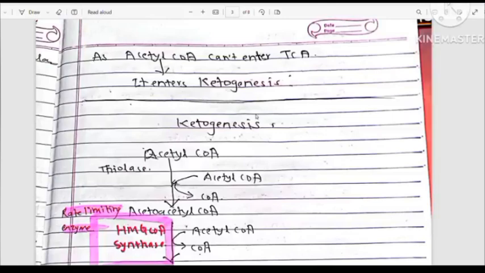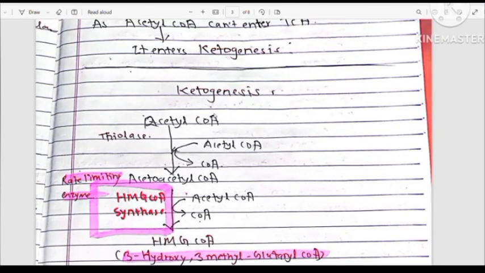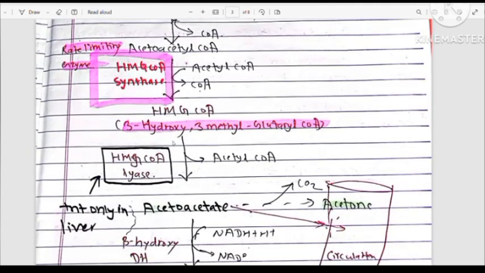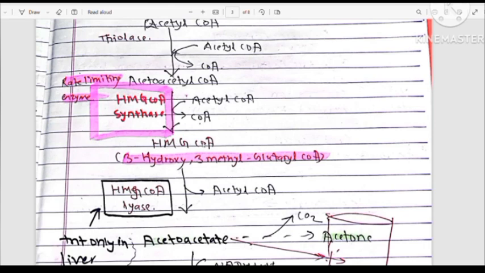That is ketogenesis. Ketone bodies are formed from acetyl coenzyme A. Acetyl coenzyme A combines with another molecule of acetyl coenzyme A in the presence of the enzyme thiolase to form acetoacetyl coenzyme A. This acetoacetyl coenzyme A adds another molecule of acetyl coenzyme A in the presence of the enzyme HMG-CoA synthase to form HMG-CoA, 3-hydroxy-3-methylglutaryl coenzyme A. That is, HMG-CoA is formed by HMG-CoA synthase by adding acetyl coenzyme A to acetoacetyl coenzyme A.